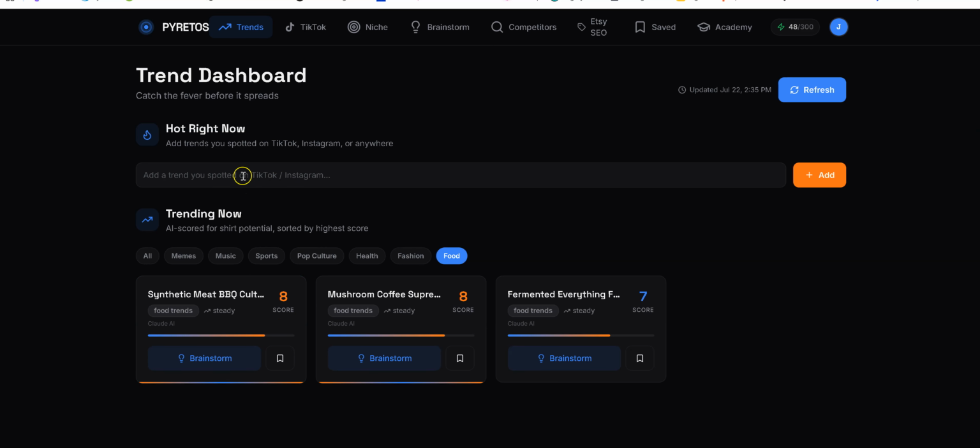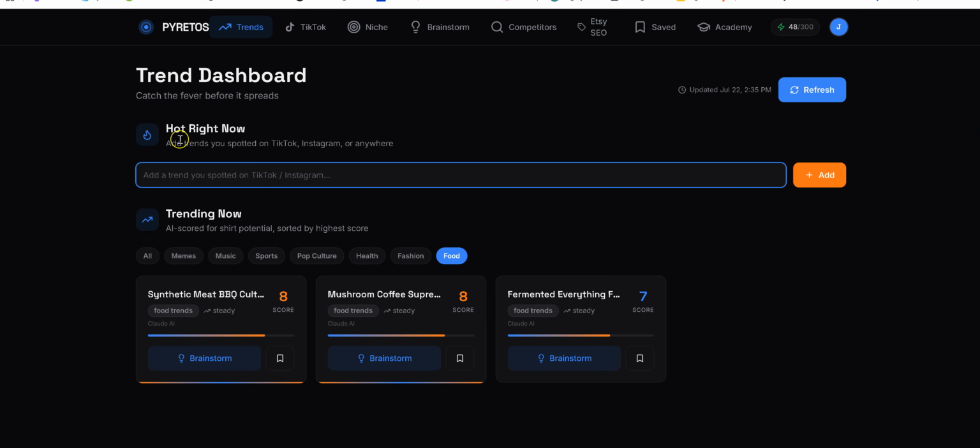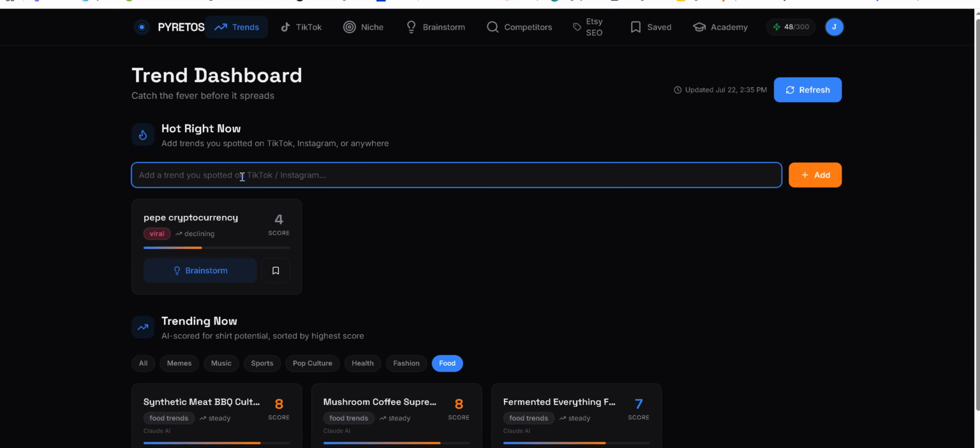And okay, so also just to show you about manually searching for your own trends, you can type in some sort of idea up here. Let's see, let's try to think of one real quick. How about trends about Pepe cryptocurrency, or Pepe memes?